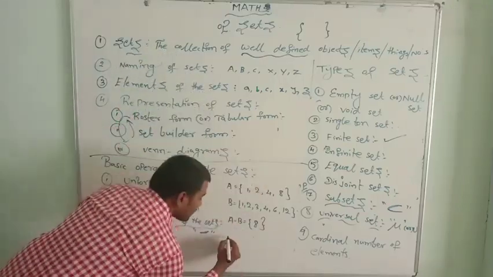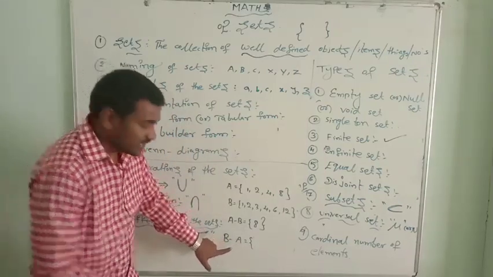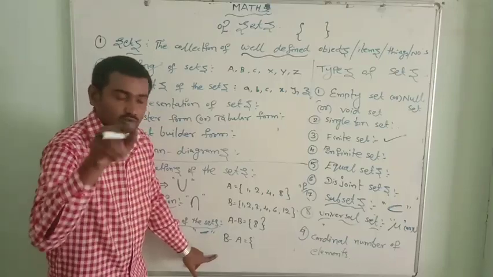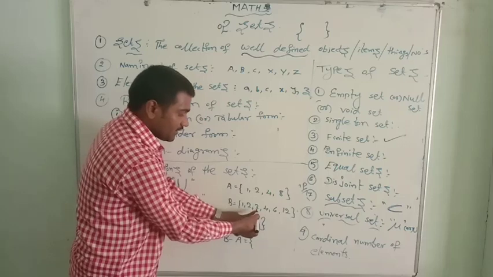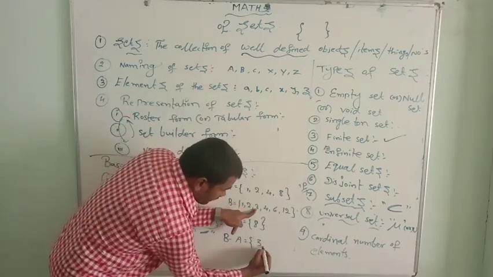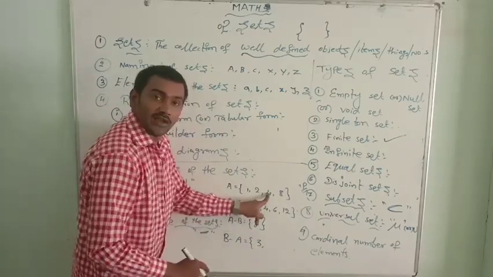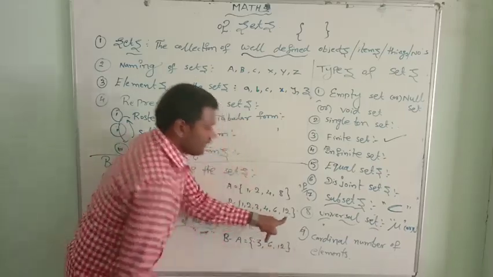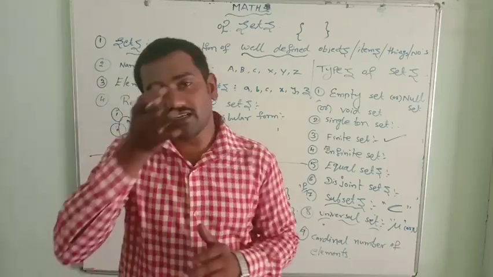Now next, B minus A. In this case, the elements belong only to B, not to A. Let's see. 1 belongs to A and B. 2 belongs to A and B. 3 belongs only to B. It's not there in A. So we have to write the elements belonging only to the set B. 4 also belongs to A. 6 and 12. So this is B minus A. I hope you understand about the difference also.